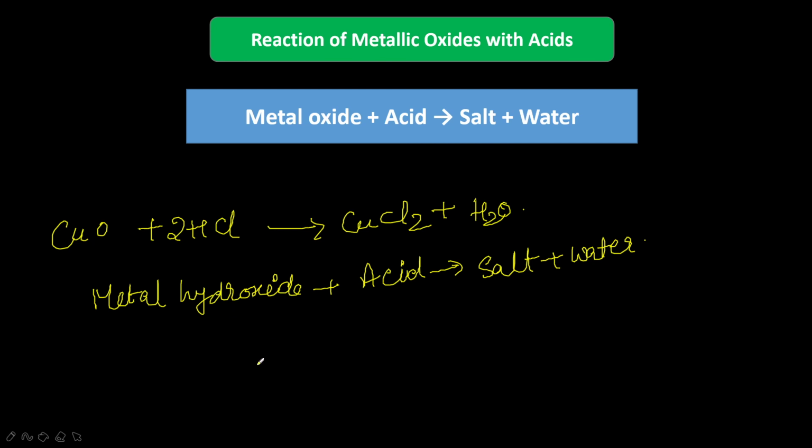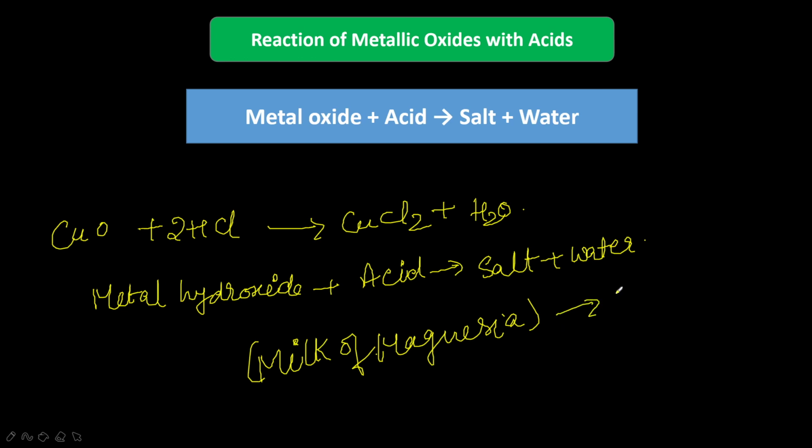The antacid called milk of magnesia, which is used to remove indigestion caused by too much hydrochloric acid produced in the stomach, is a metal hydroxide. Magnesium hydroxide is basic in nature. It reacts with the excess hydrochloric acid present in the stomach and nullifies its effect.